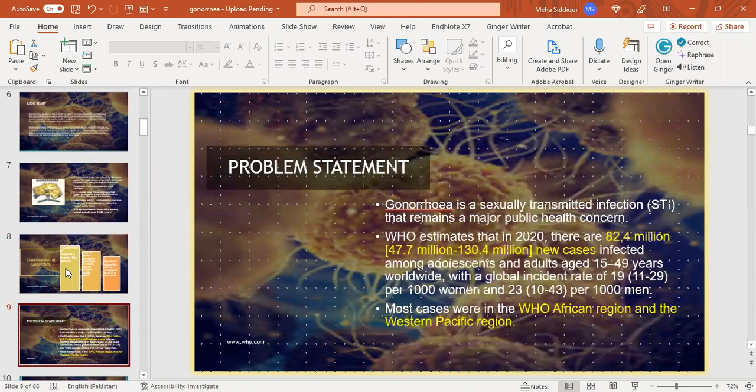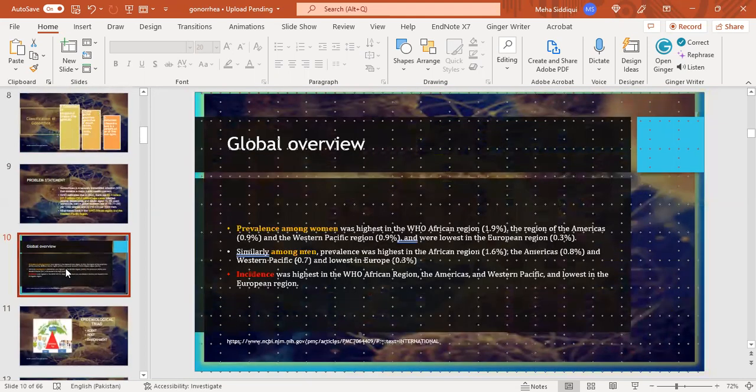Problem statement. Gonorrhea is a sexually transmitted infection that remains a major public health concern. WHO estimates that in 2020, there were 82.4 million new cases among adolescents and adults aged 15 to 49 years worldwide, with a global incidence rate of 19 per thousand women and 23 per thousand men. Most cases were in the WHO African region and the Western Pacific region.